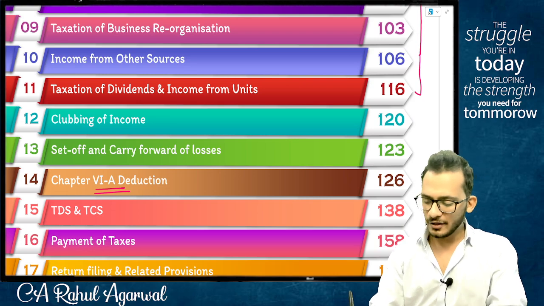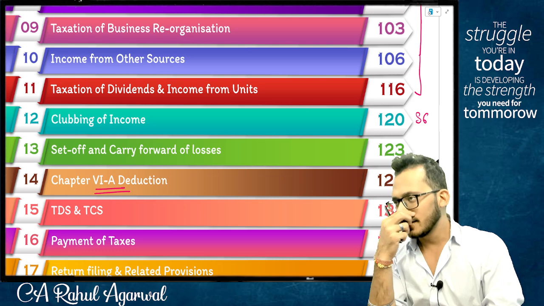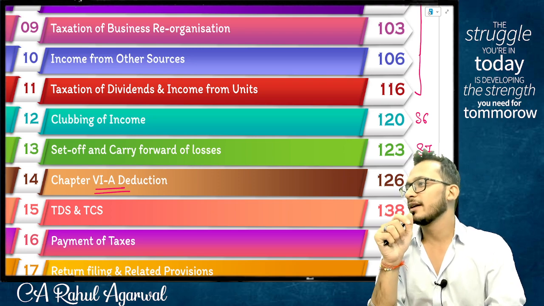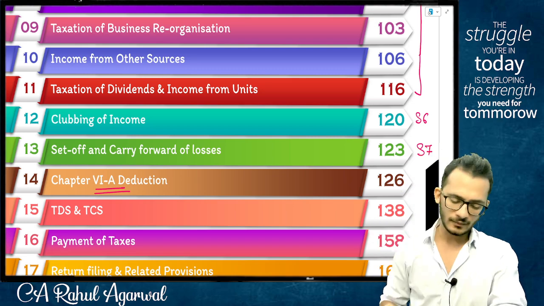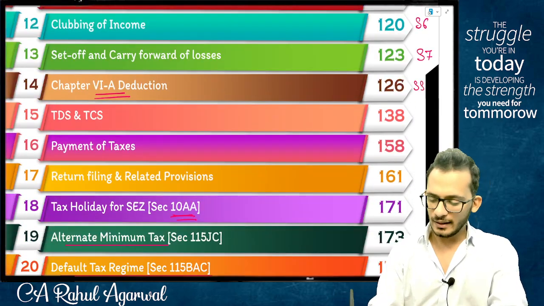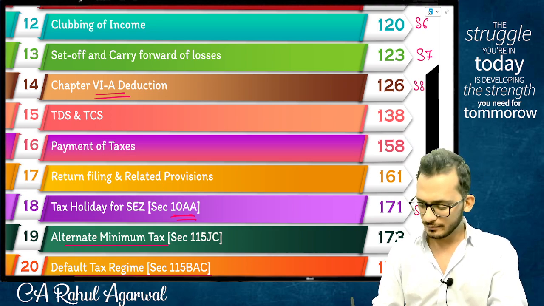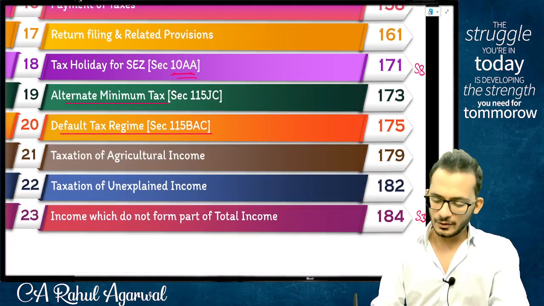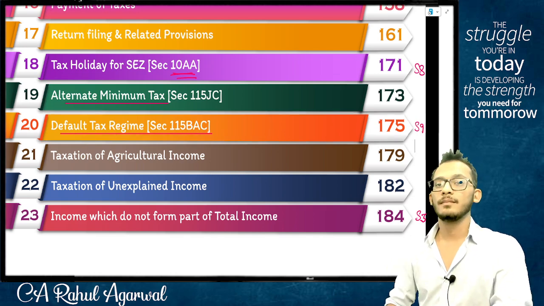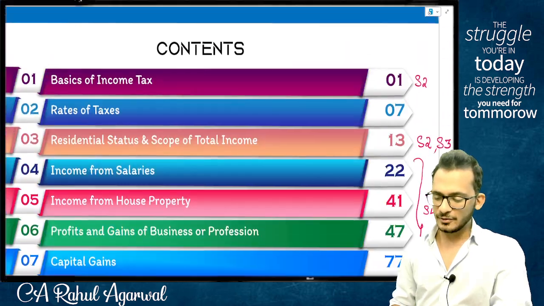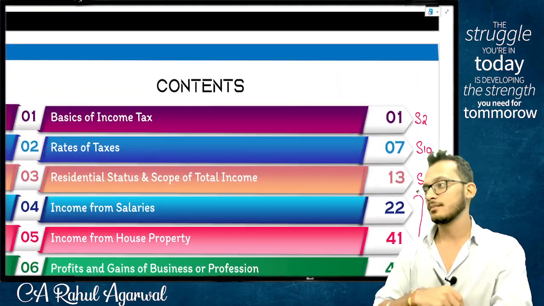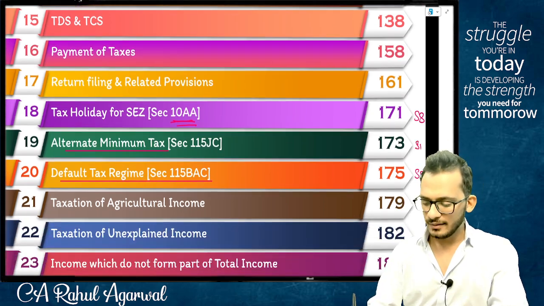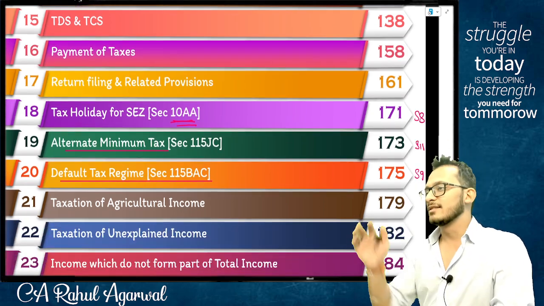Step 6 is what we call clubbing of income. Then chapter 13, set off and carry forward of losses. Next, chapter 14 and 10AA is chapter 18. Then chapter 20. That is your next chapter which we are going to start from next class, chapter 2. Then you are doing AMT, which is chapter 19. 12 is the format.